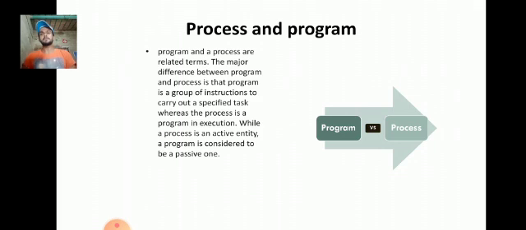Process and program. Program and process are related terms. The major difference between program and process is that a program is a group of instructions to carry out a specified task, whereas a process is a program in execution. While a process is an active entity, a program is considered to be a passive one.